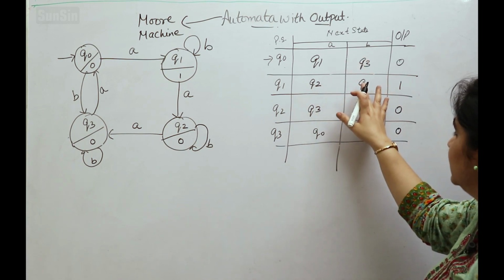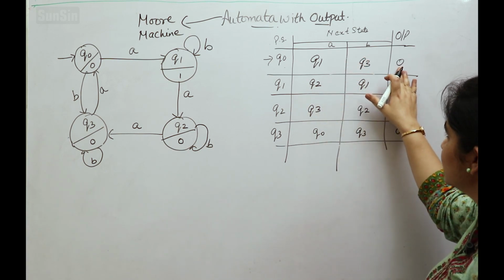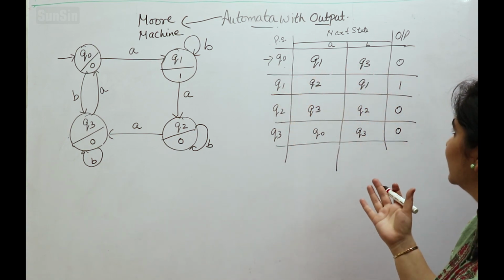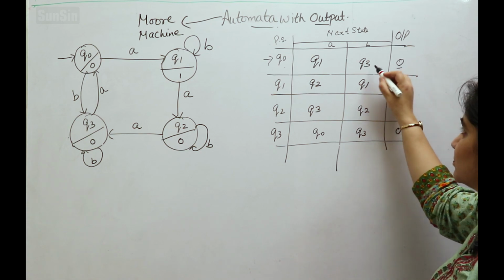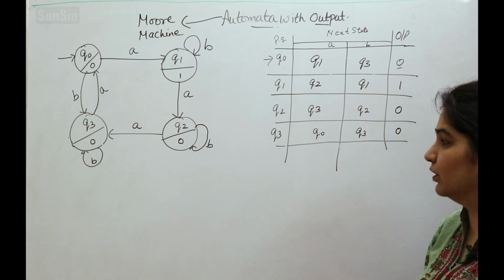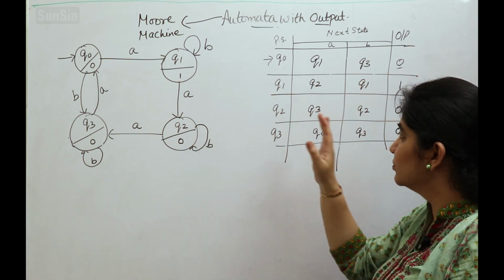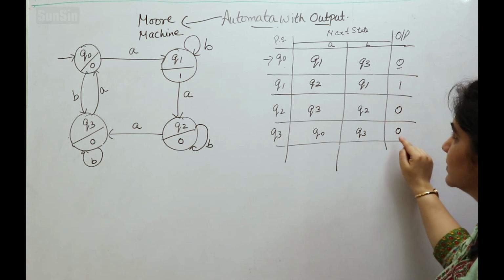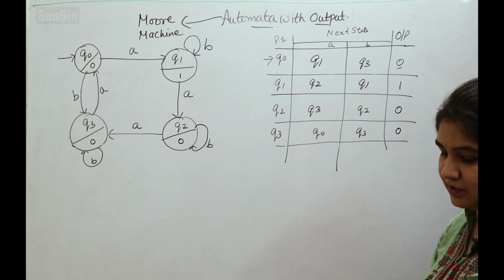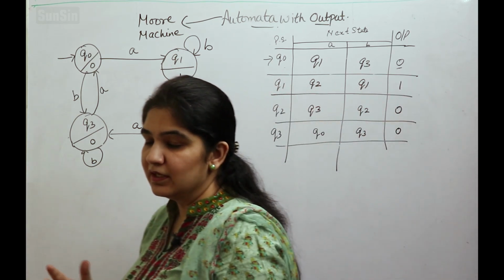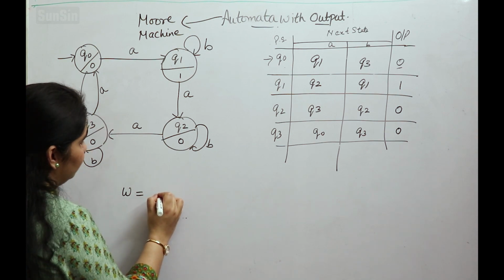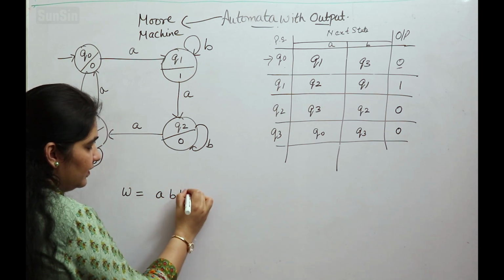Some people generally correlate these outputs with Q3, Q1 or Q0. So they might get confused whether this 0 is associated with Q3, Q1 or Q0 if this diagram is not given. So please take a note in your mind that these outputs are concerned only with the present states of the machine. Clear?